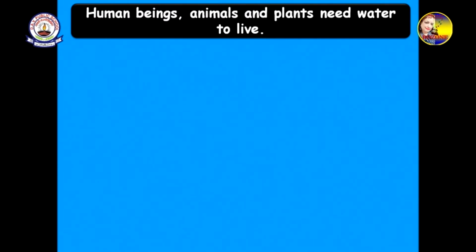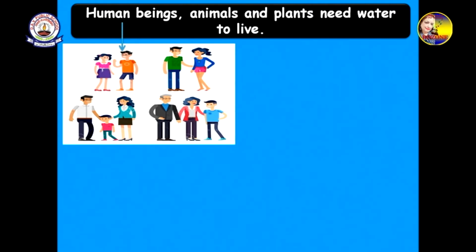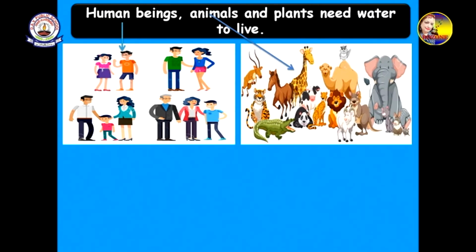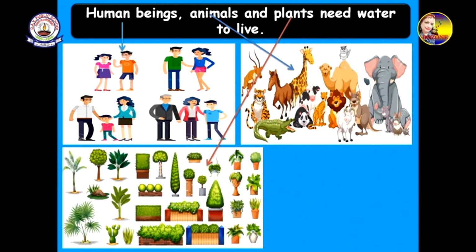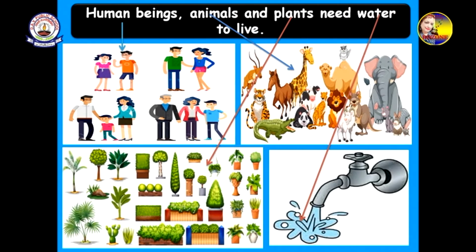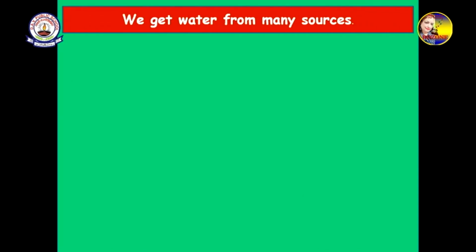Human beings, animals, and plants need water to live. These are human beings, animals, plants, and water. So, all living beings need water in order to live, like how we all need water.